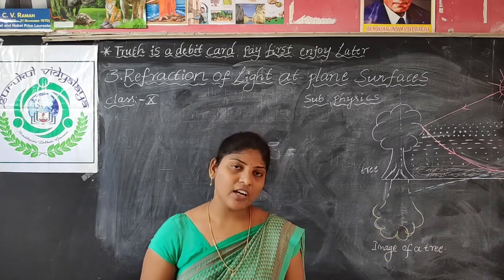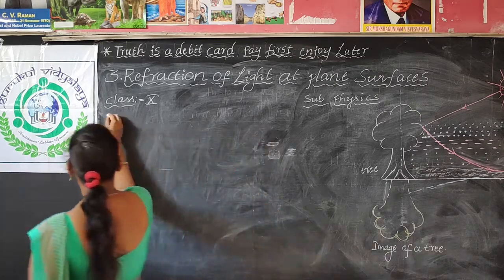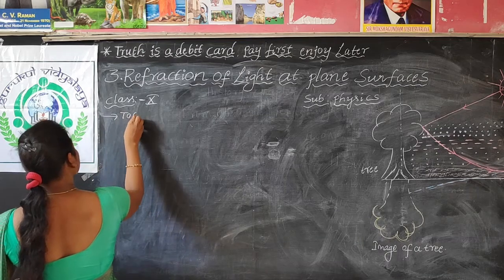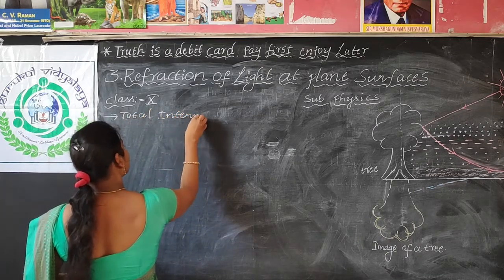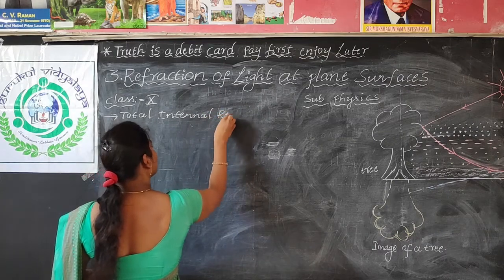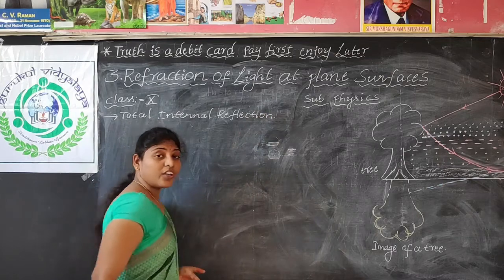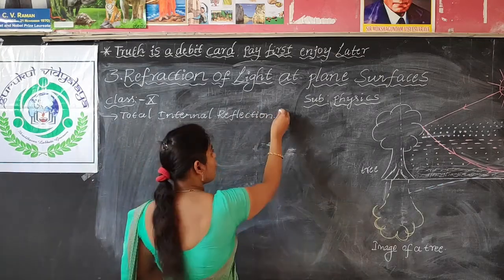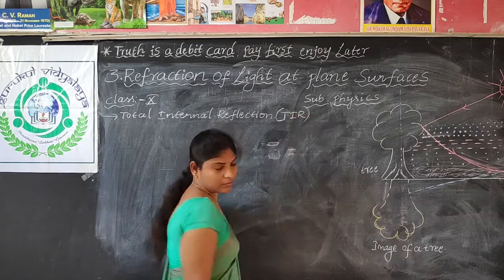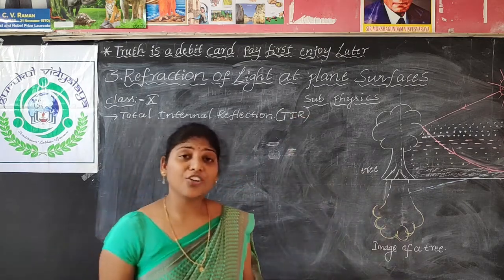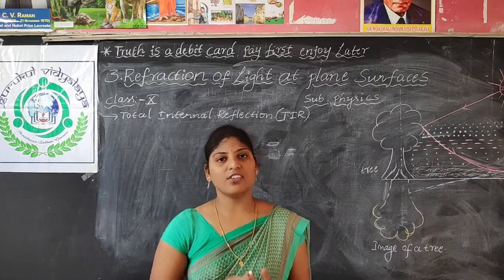What is total internal reflection? In short we can say TIR. So total internal reflection means, when a light ray is traveling from denser to rarer,